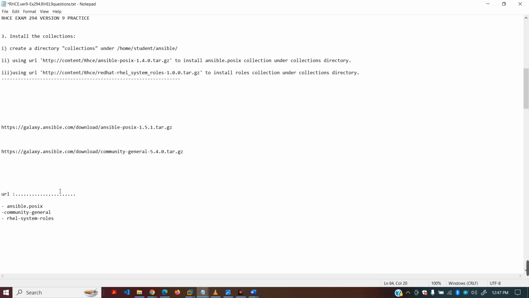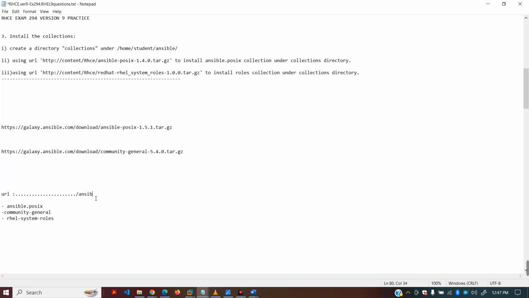But what you have to do, if there is just one URL, every time you run the command, I'm going to show you on the server node, you will put it here and install it.